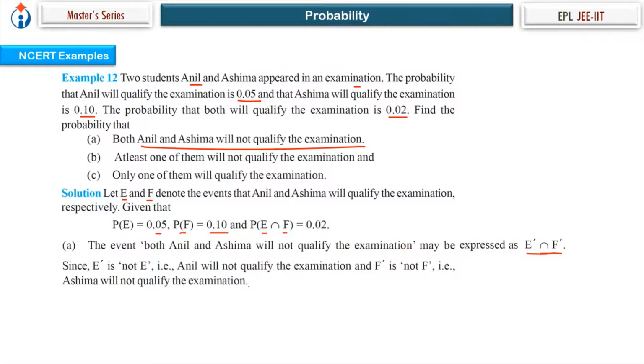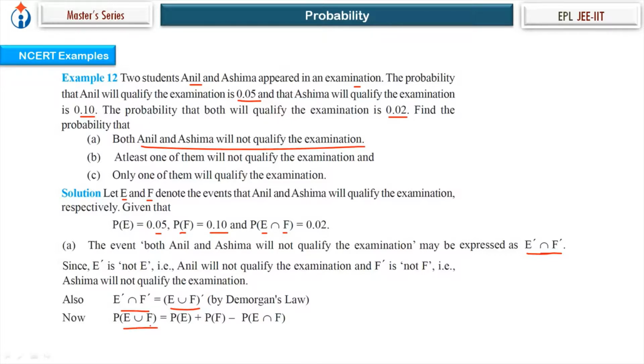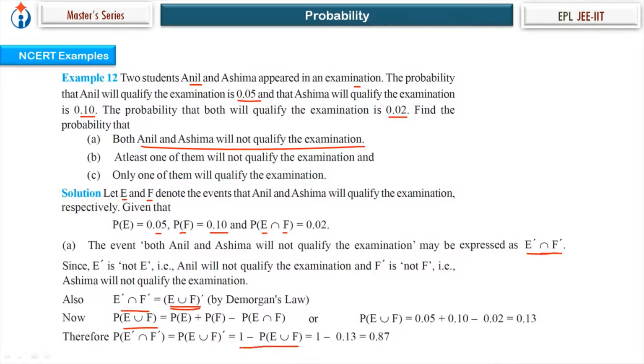Now from De Morgan's law, we know that this is equal to (E union F) whole dash, the complement of the set E union F. So the probability of this is, if I take this as event A, P of A dash, so 1 minus P of A. The occurrence of this event is equal to 1 minus P of E union F, where P of E union F is P of E plus P of F minus P of E intersection F. Just put the values here: 1 minus 0.13, which is 0.87.